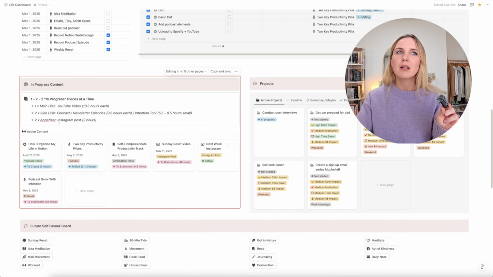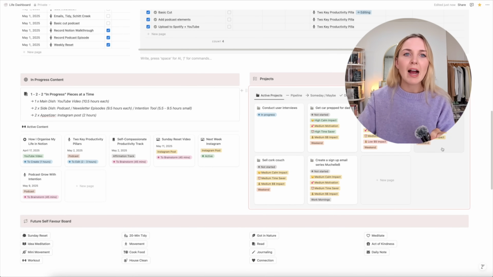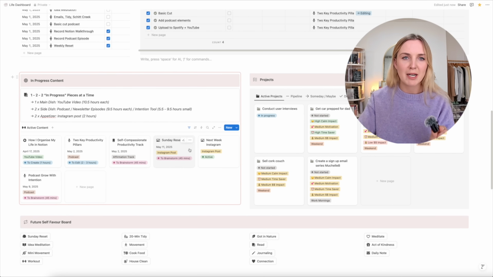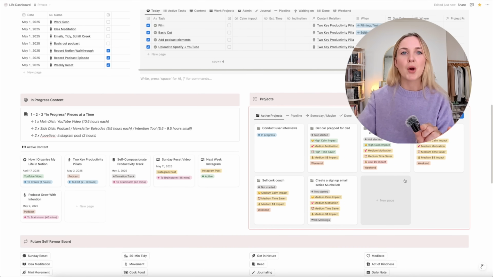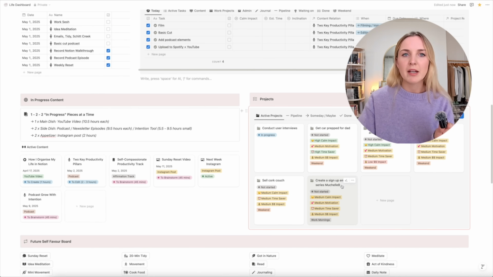And I also see a lot of my in-progress content as mini projects, and I am constantly curating this section. So if I tomorrow wake up and I go, actually, I'm not really committed to creating that piece of content right now, I will remove it immediately. I keep this so curated. I keep it so aligned, because the second it becomes just like a random list of stuff that you're actually never going to do, you'll start avoiding it and you won't be using it.